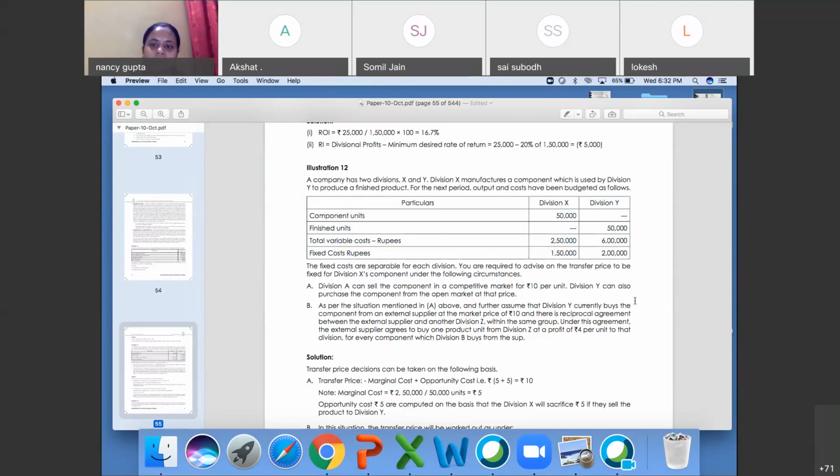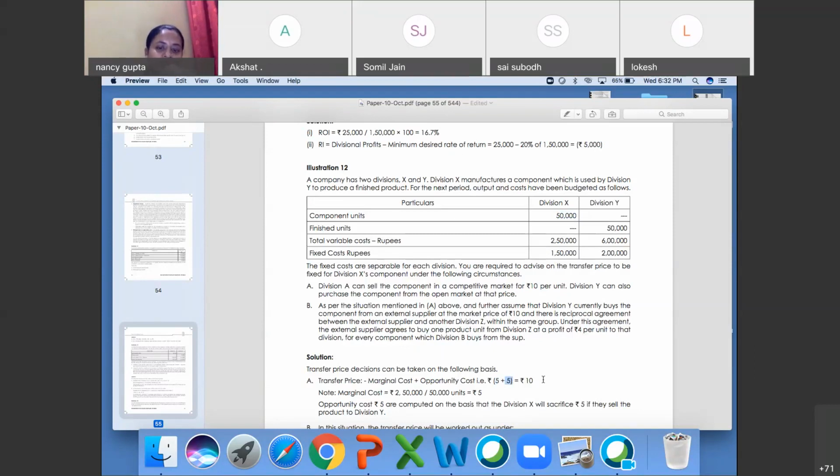If Y purchases from the open market, it will incur 10 rupees. The marginal cost, the variable cost, will be 2,50,000 divided by 50,000, that is 5 rupees, and 5 rupees will be your opportunity cost if you purchase from the market.